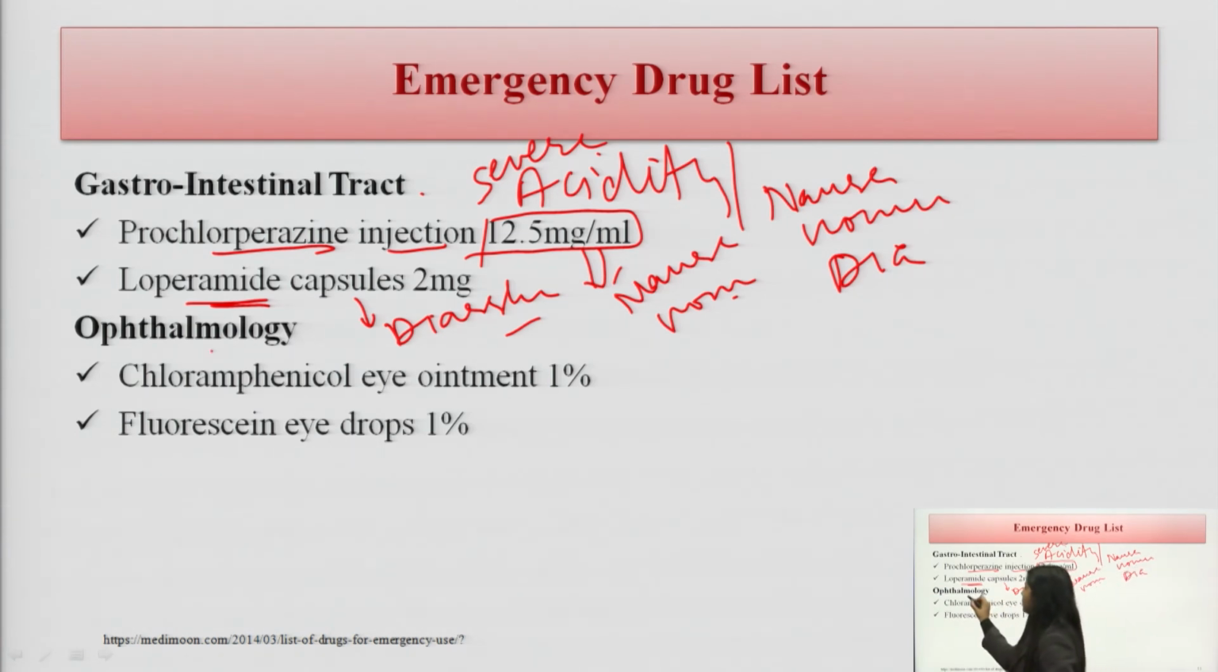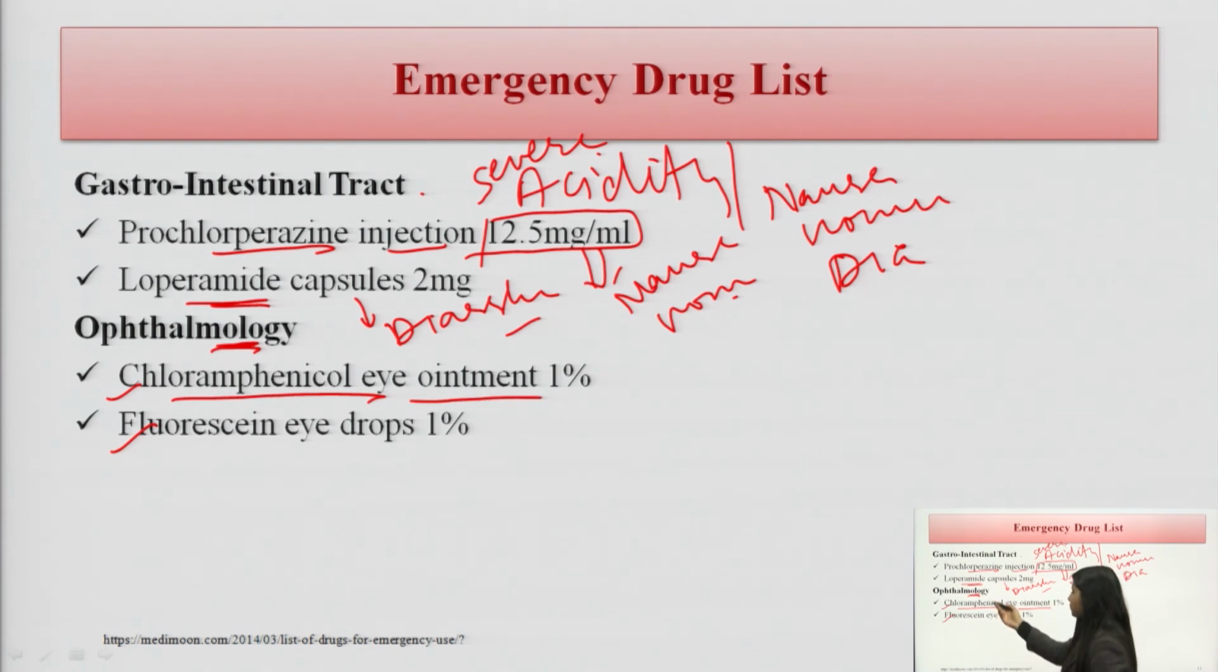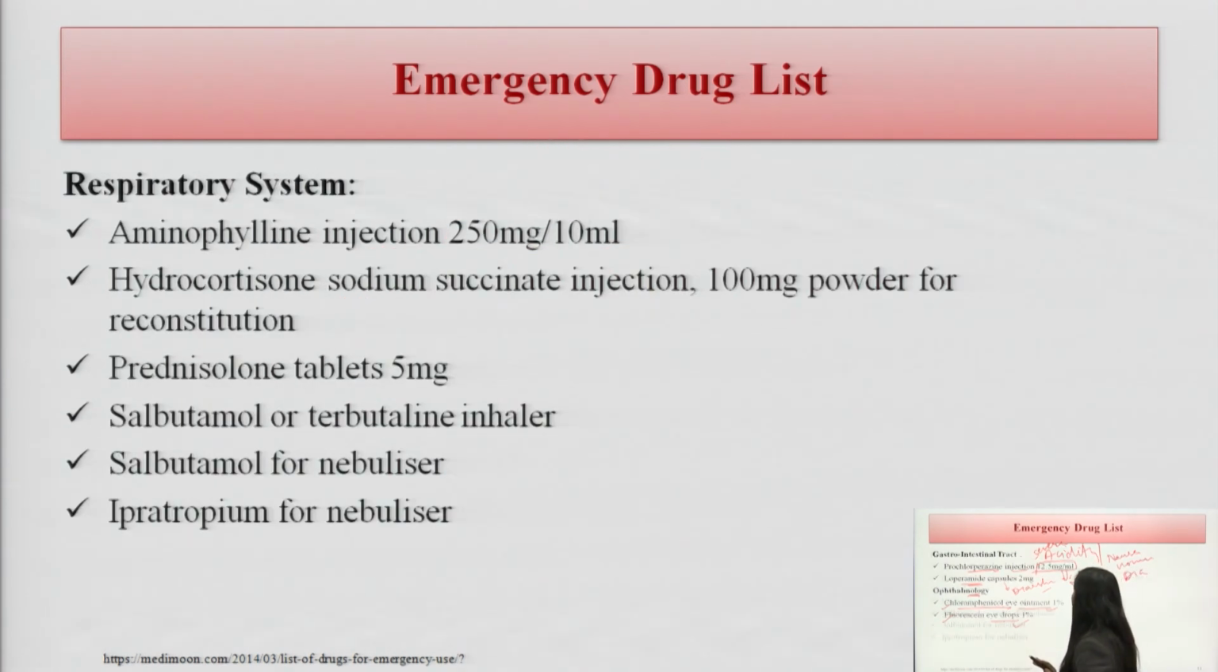There are some of the medications which are used for the eye, for allergies or bacterial infections for which these preparations can be used. One is the chlorpheniramine eye ointment, this is one of the antibiotics here. Fluorescein eye drops can be used to treat the problems related with the eye.